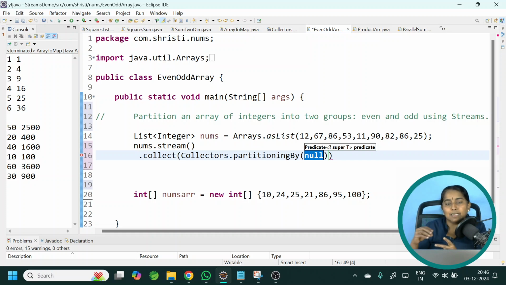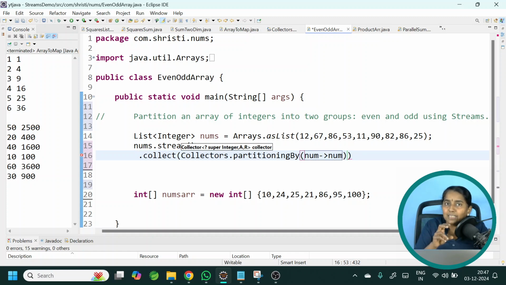So what is the return type of Collectors dot partitioningBy? It is a map where the key is a boolean value, true or false. Getting it? And the value is a list of integers. For the first key true, you will get a list of integers. For the second key false, you will get a list of integers. What will be the values in the list of integers? Based on the condition that you are providing now. Okay. Now we have to implement the Predicate. number, arrow, I want to get the even numbers.